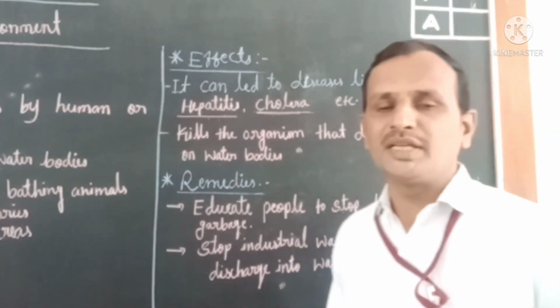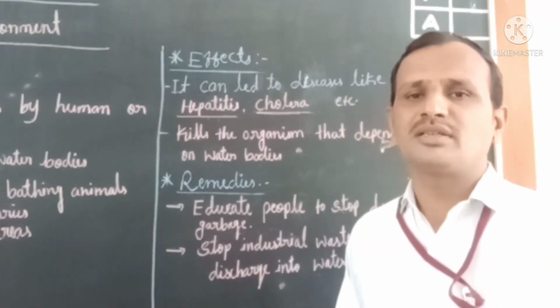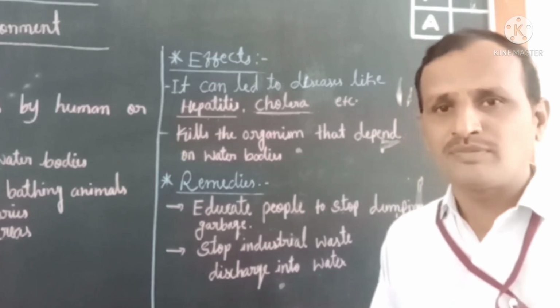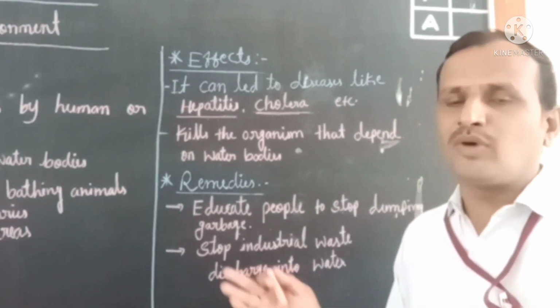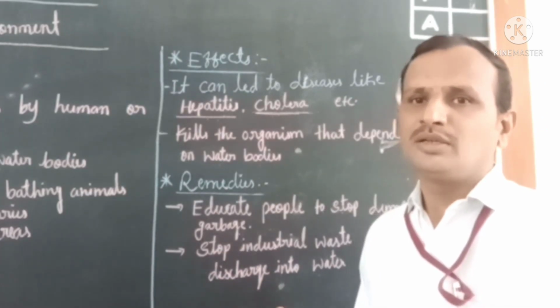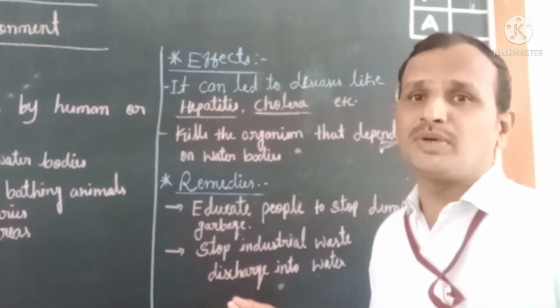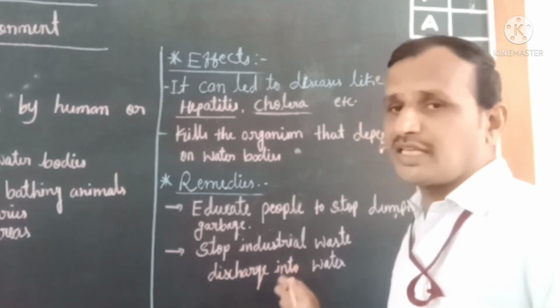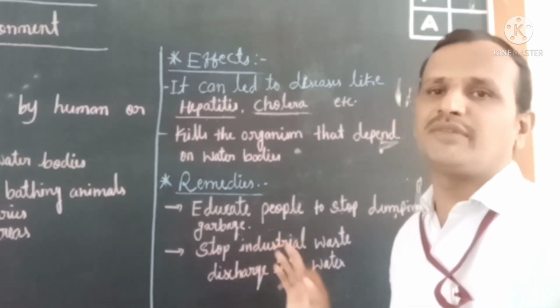So what is the beginning step? In this way we have to create awareness among the people through making big wall posters and any other manner. Totally, we should create awareness and educate the people to stop all these activities which come under human activities.